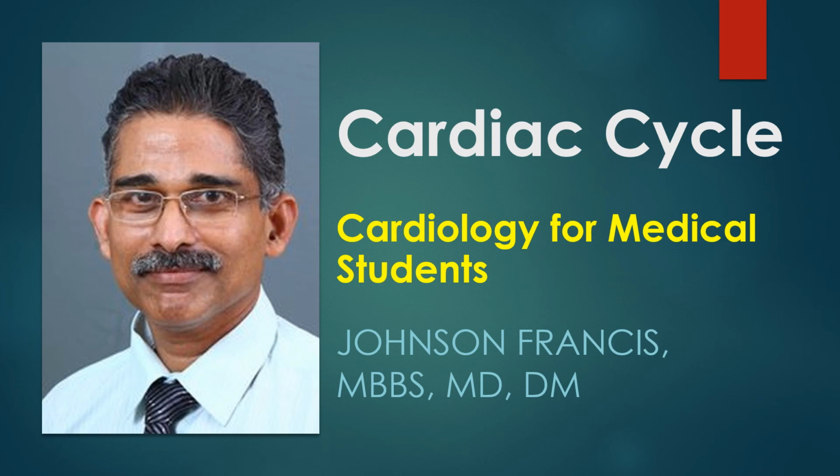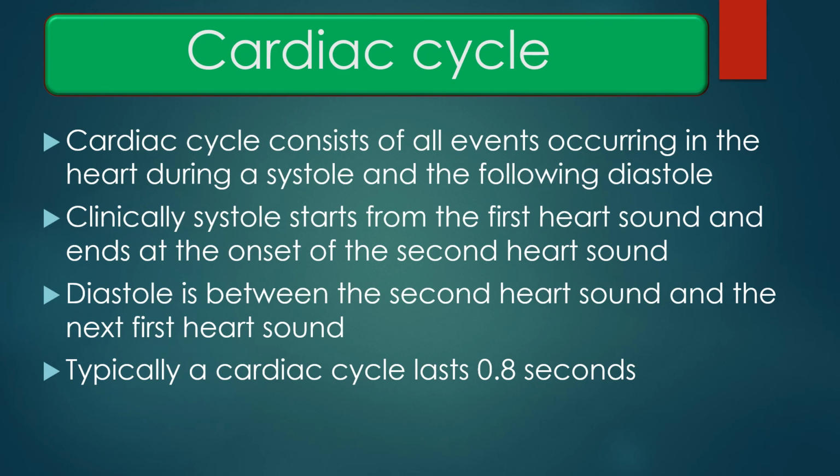In this lecture, we'll discuss the cardiac cycle, cardiac action potential, and the conduction system of the heart. Cardiac cycle consists of all events occurring in the heart during a systole and the following diastole. Clinically, systole starts from the first heart sound and ends at the onset of the second heart sound. Diastole is between the second heart sound and the next first heart sound. Typically, a cardiac cycle lasts 0.8 seconds, which corresponds to a heart rate of 75 per minute.